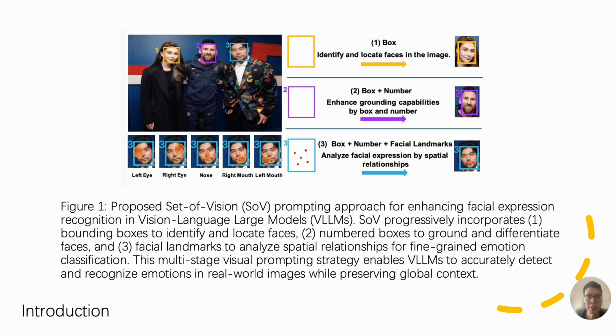This multi-stage visual prompting strategy enables vision large language models to accurately detect and recognize emotions in real-world images, while preserving the global context of the scene. Through this approach, we aim to improve the overall performance of emotion regulation systems in complex environments.